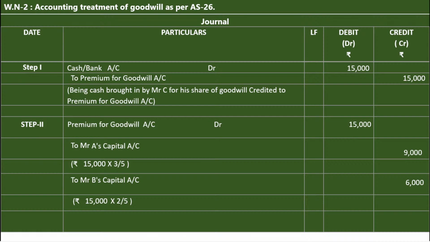So pause the video and note it down. Being cash brought in by Mr. C credited to old partners' capital account in the sacrifice ratio of 3:2. Pause the video and note down the points.